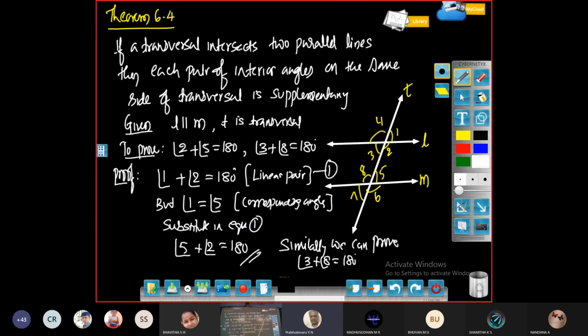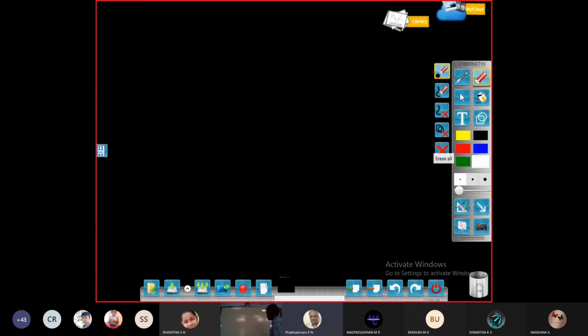Then the next theorem will be the converse of this statement. The proof is not required. Just you write down the statement for this. Have you noted this? Yes, sir. If you have noted, then I am going to erase this one. So now, this statement you can write, theorem 6.5.